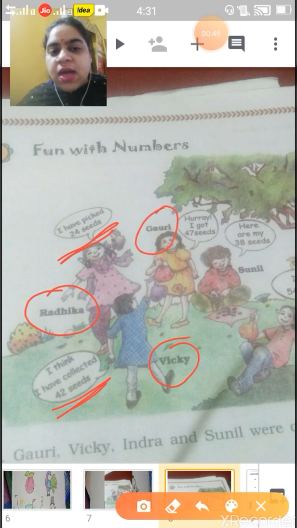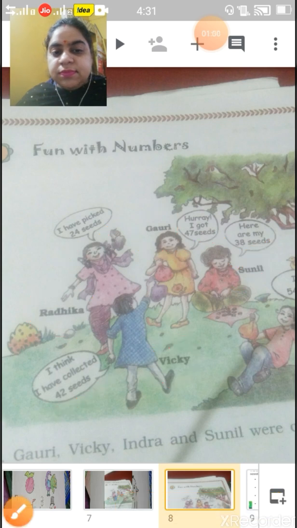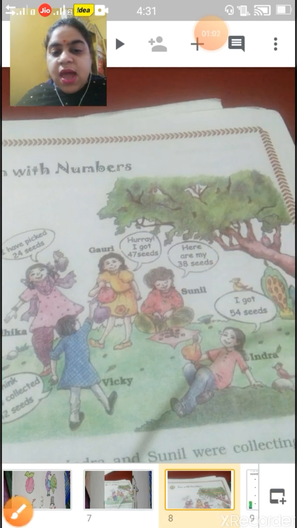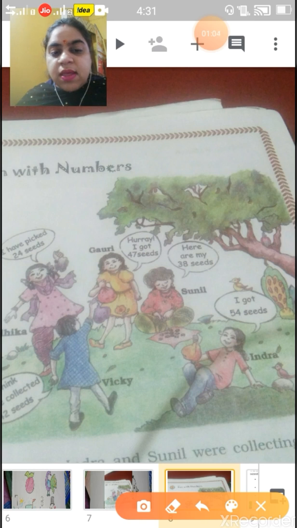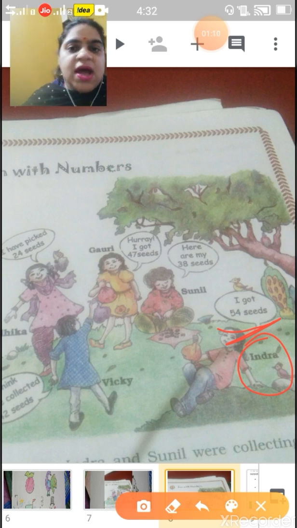Gauri has 47 seeds. Sunil has how many seeds? 38. And Indra has 54 seeds.